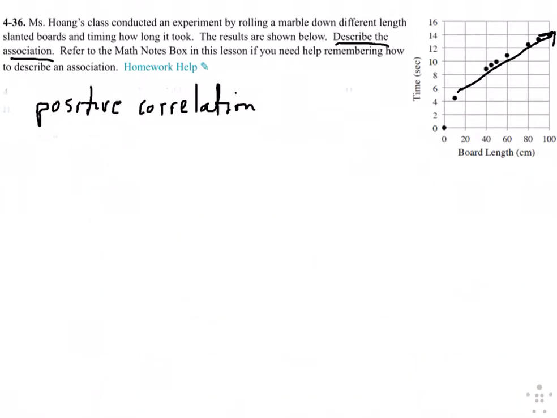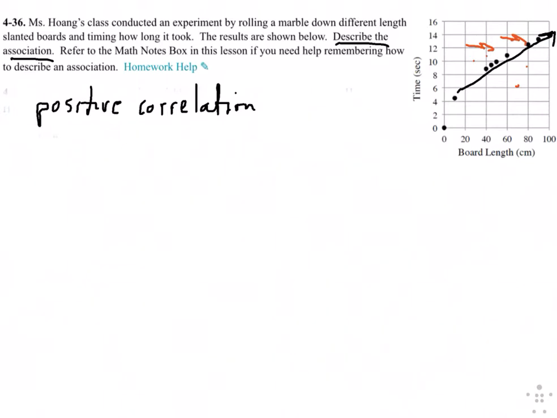I would say this is strong because all of these points are really gripping that trend line. They're not scattered. They're not like down here, right? They're tightly placed. So I would say it's a strong positive correlation.